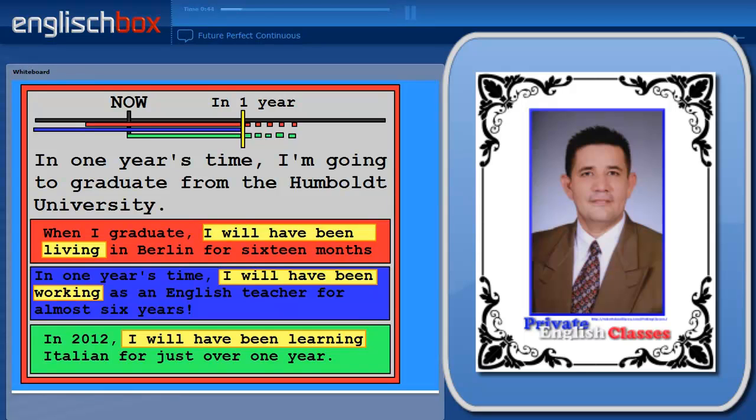In these three examples, we can see the future perfect continuous, and we can also see three time clauses: when I graduate, in 1 year's time, and in 2012. When we use the future perfect continuous, we normally need to use a time clause as well.